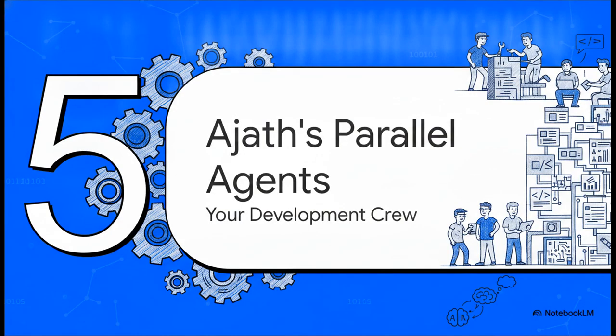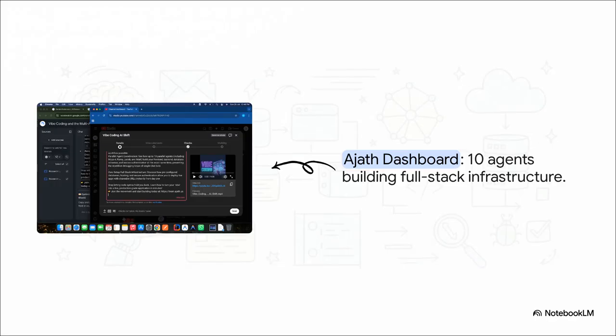And finally, Section 5, Ajath's Parallel AI Agents, otherwise known as your development crew. Once your scope is tightly set and your layout is ready, it's time to bring in the crew to actually build out the full-stack infrastructure of the app. And I do mean a crew. The details section inside the Ajath dashboard provides actual proof that you aren't just using one single AI, but a whole coordinated team. The platform uses up to 10 parallel agents to coordinate building the application all at once.